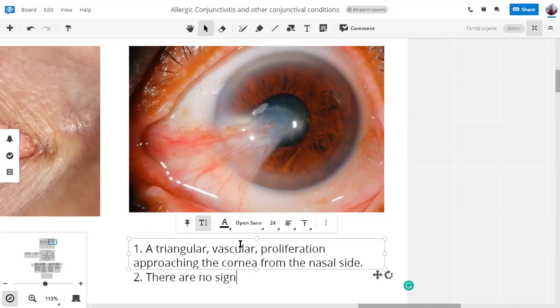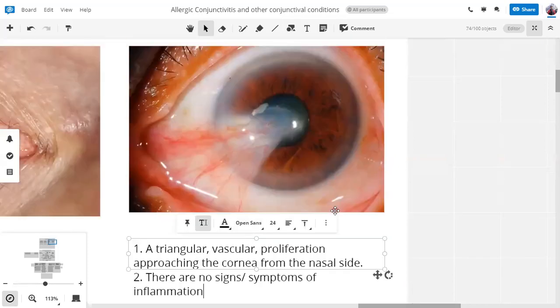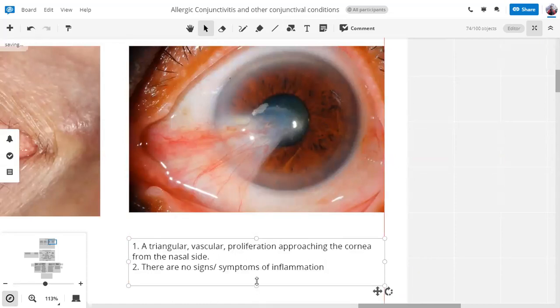So the patient will not present with discharge. He will not present with discomfort, of course, if it's not occurring. No discharge, no redness in the eye, etc. So no typical signs of conjunctivitis will be present because there isn't any inflammation. What do you think the patient can present with, looking at this lesion? Decreased vision. Visual defects.